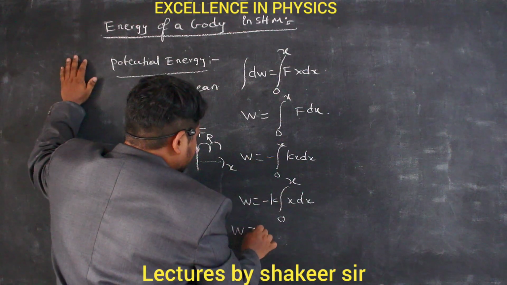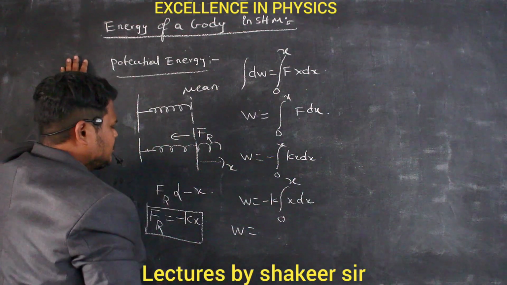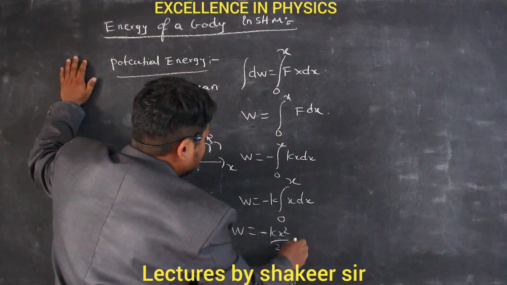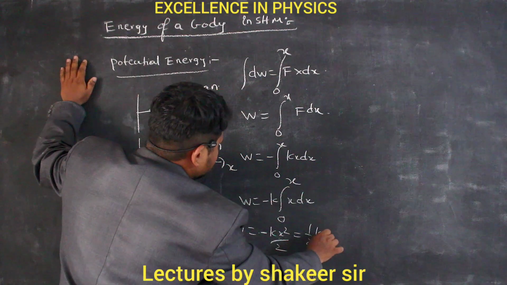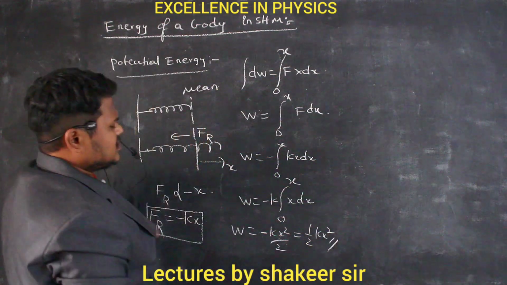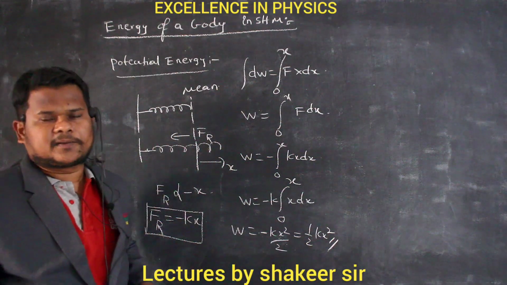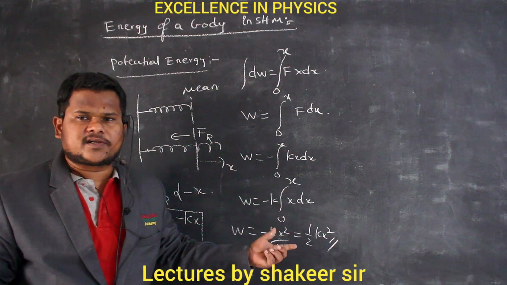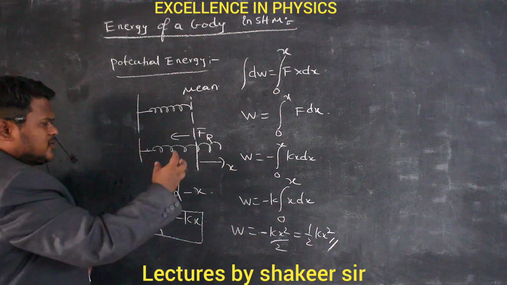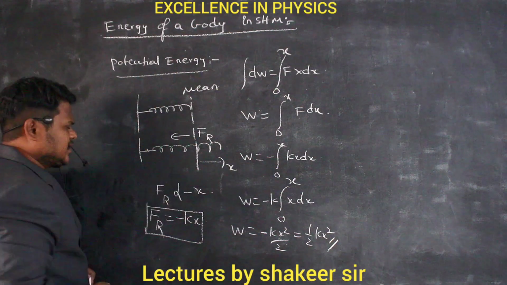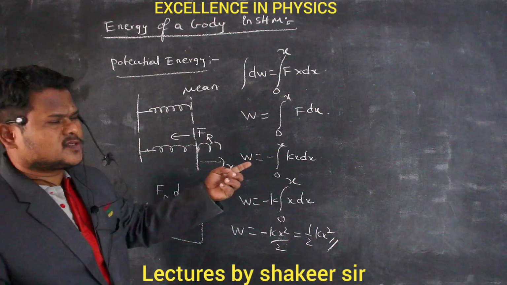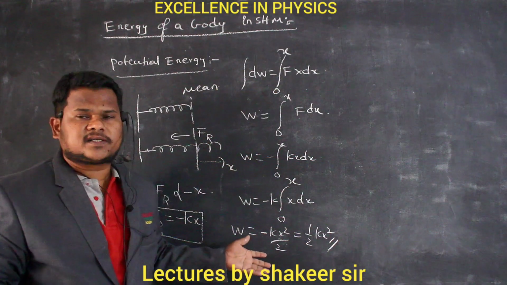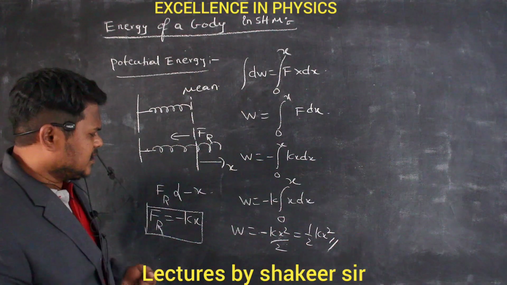The integration of x is x square divided by 2. Therefore the work done is minus k x square divided by 2, that is, minus half k x square. This is the amount of work done by the spring for a displacement of x, and the spring has done negative work in this condition. Why negative work? Because the body is moving in one direction while the restoring force is developed in the opposite direction. And the restoring force is not a constant, it is a variable. That is the reason we applied integration here to calculate the work done by the spring.